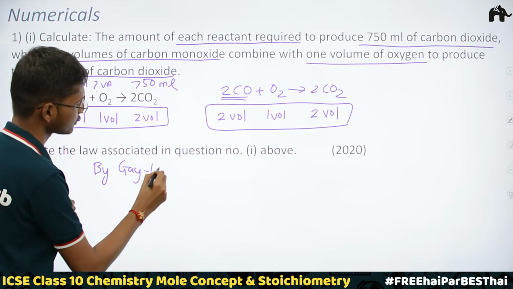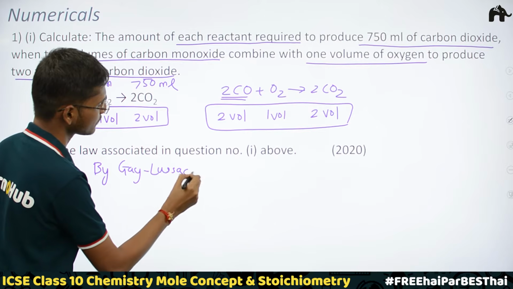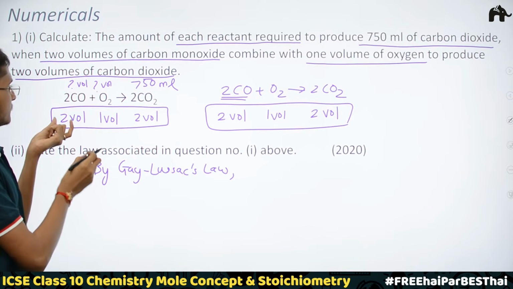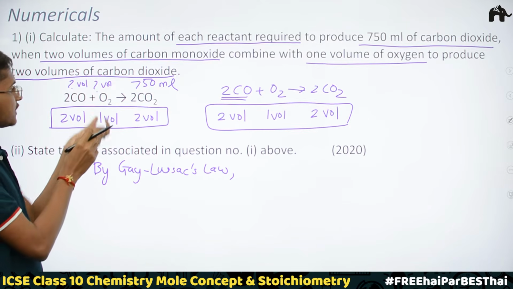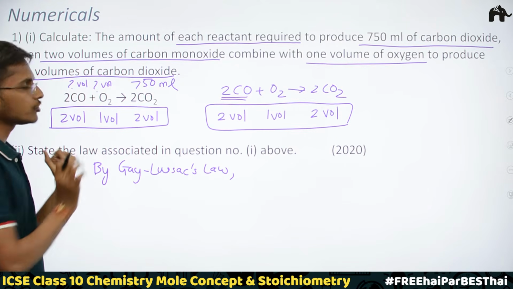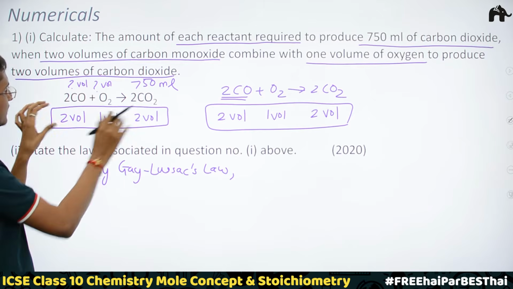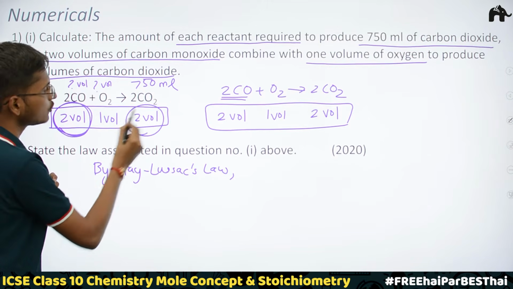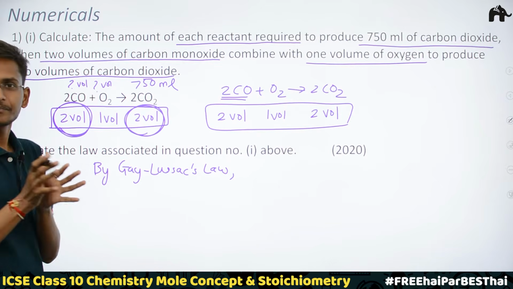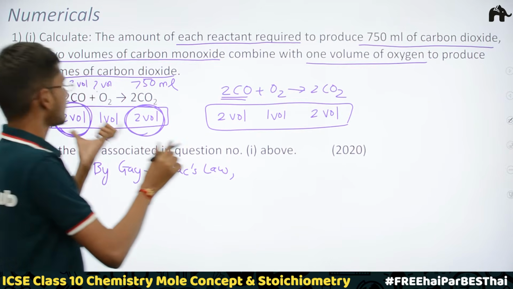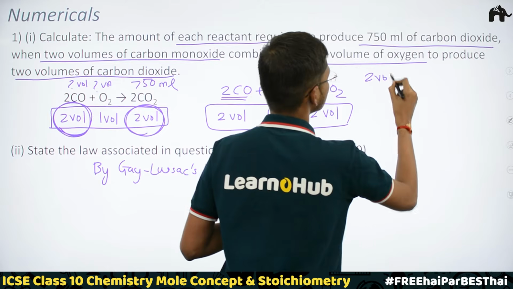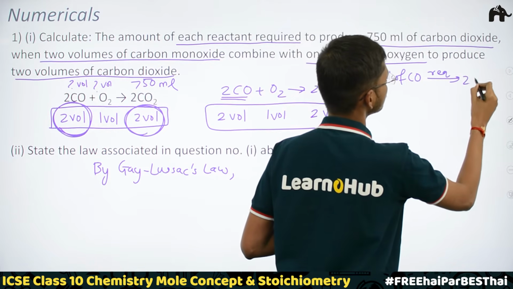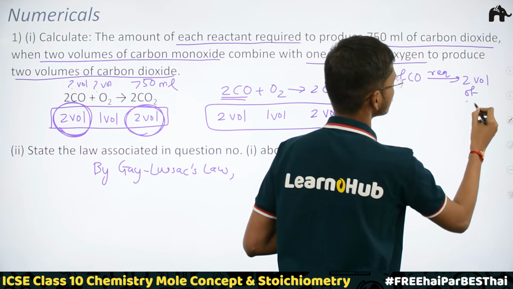See, by Gay-Lussac's law, what we know is, 2 volumes of carbon monoxide is reacting with 1 volume of oxygen and producing 2 volumes of carbon dioxide. So can I say that 2 volumes of carbon monoxide are required to produce 2 volumes of carbon dioxide, right? Very, very logical. So I am writing it here. 2 volumes of carbon monoxide is required to produce 2 volumes of carbon dioxide.